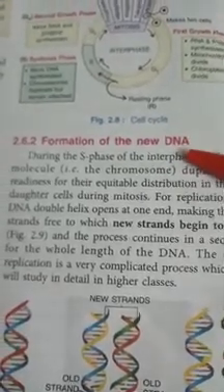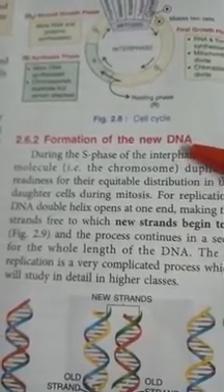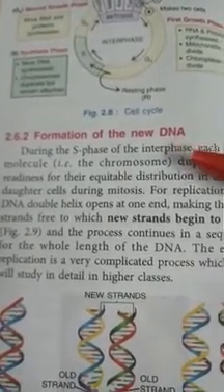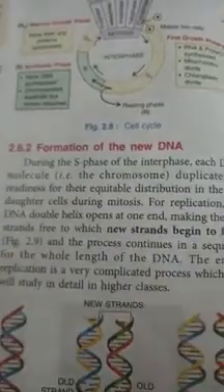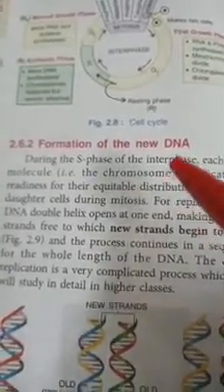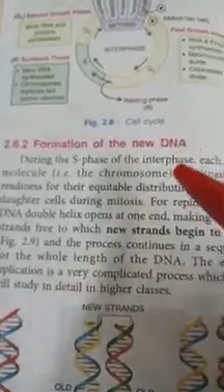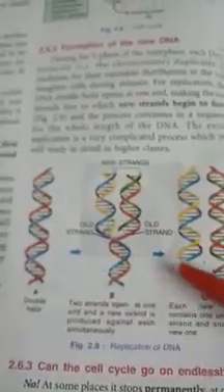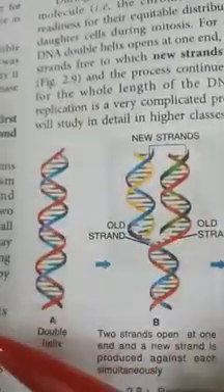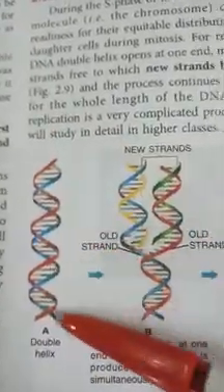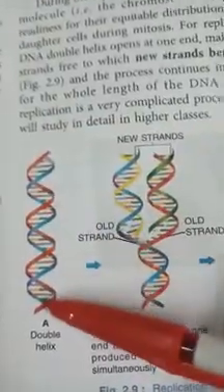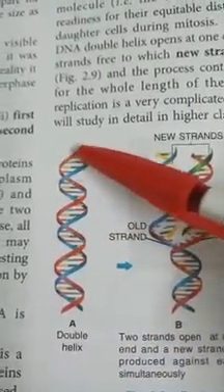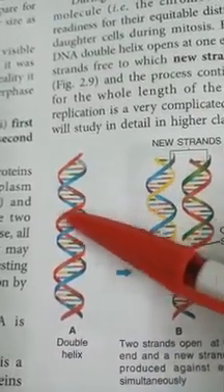Then the formation of DNA: how it occurs, how new DNA material is made, how a cell duplicates or makes its own kind. How a cell doubles its chromosomes is the formation of new DNA. How it occurs, this diagram is explaining. You see, it is the structure of a DNA, a double helix structure. The DNA structure is shown by a diagram. Here you can see a red colored portion.